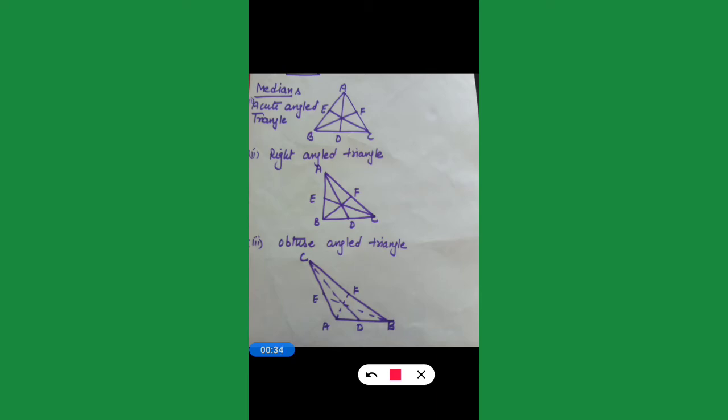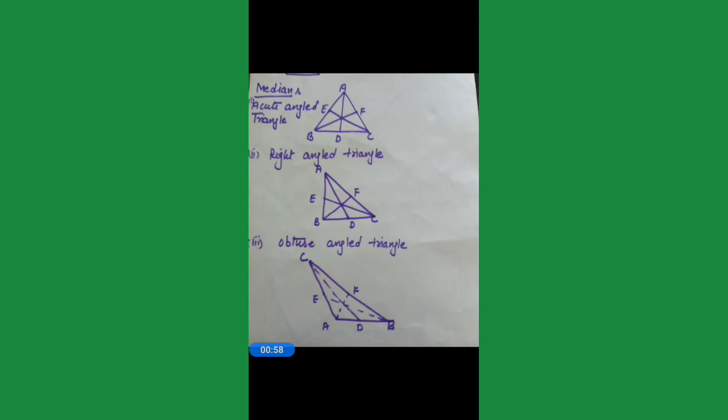If we look at the figure ABC, in that there are three medians. One is AD, another is BF, and another is CE. They all are meeting at a point. Let the point be O. So this point is known as the point of concurrence.